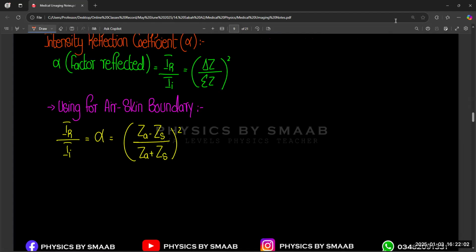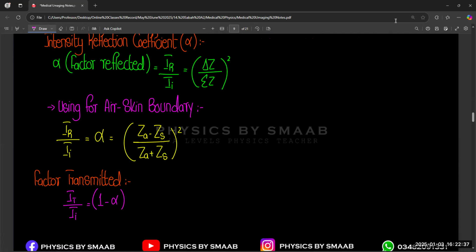If you need to find the factor transmitted, the factor transmitted will be equal to IT over incident, which is equal to 1 minus alpha, right?